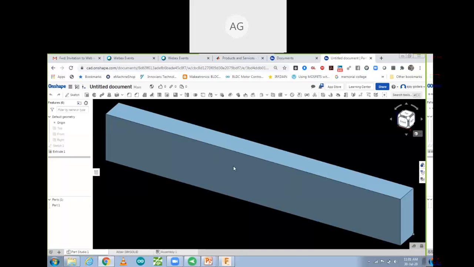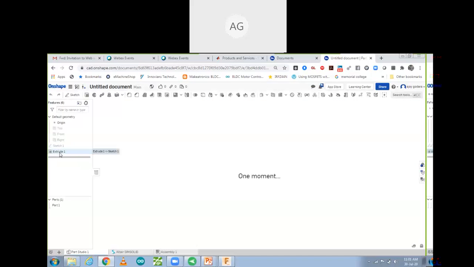Yes, this one is my part. So I want to modify it. Modify कैसे करेंगे आप इसे? So this one is extrude over here. That is options. That is extrude. So this one we did it. So I want to edit this extrude. So you can edit these features. So let it get open.